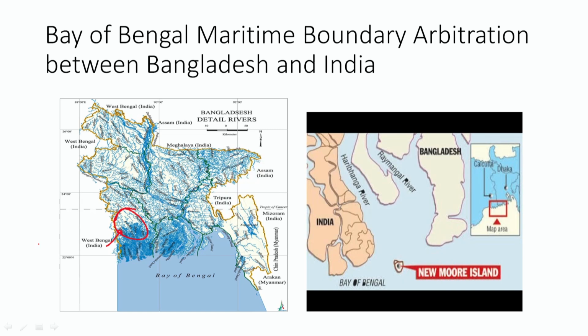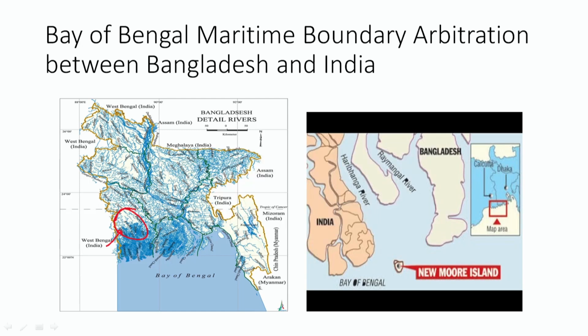Now, there is a famous case of the Bay of Bengal maritime boundary arbitration between Bangladesh and India. Firstly, I would like to show you the map here. This is one of the very complex cases of territorial boundaries, and that also across the Bay region. Now, what is the Bay region here? You see, this is all India here up till Tripura. This is also again India, and this follows the Bay area. You see here the Bay of Bengal. Again, this is the third country, Myanmar, and closer to it is again Mizoram, the Indian part. Now you see that Bangladesh is surrounded by India, and also Myanmar.